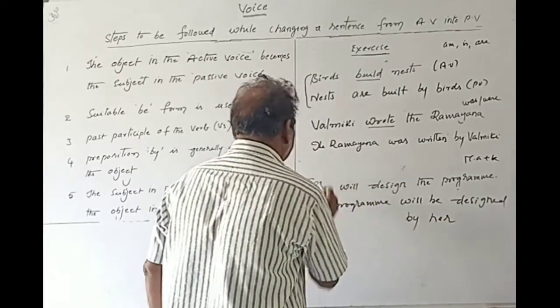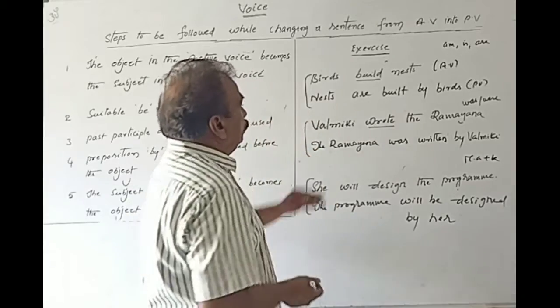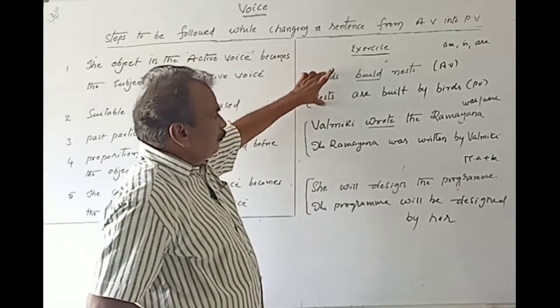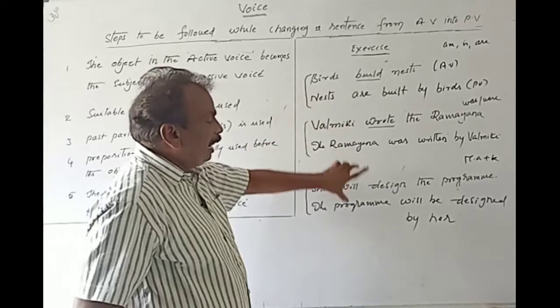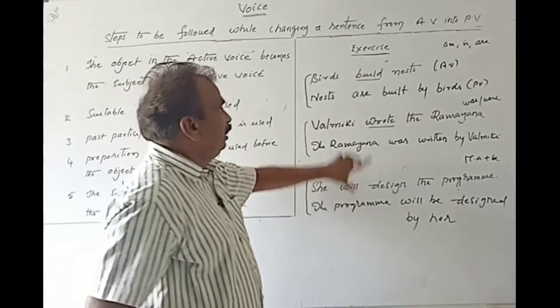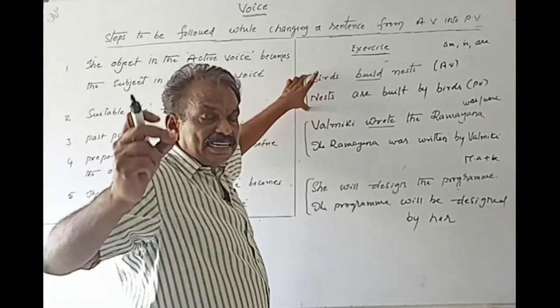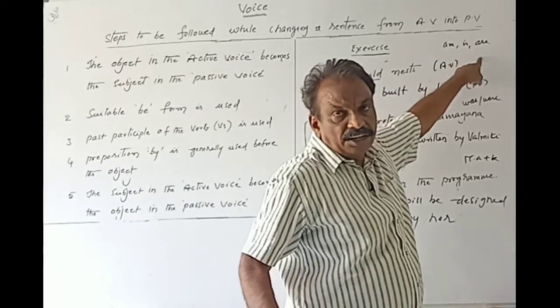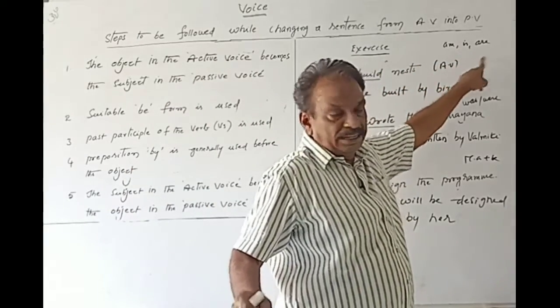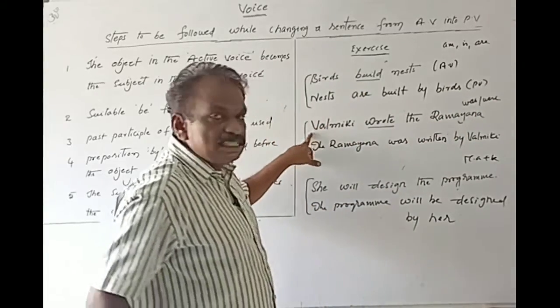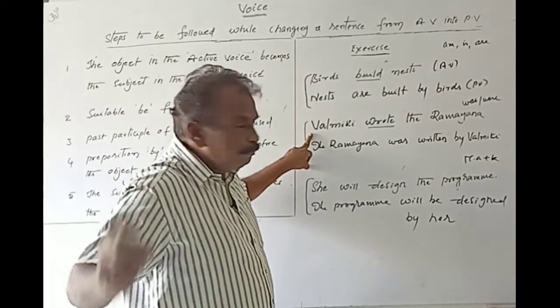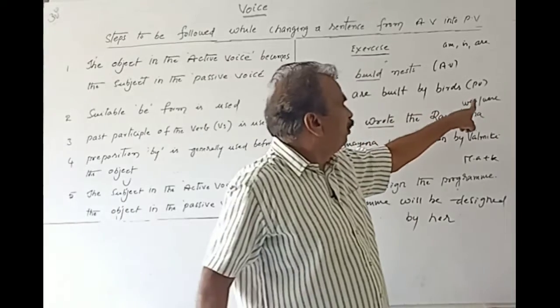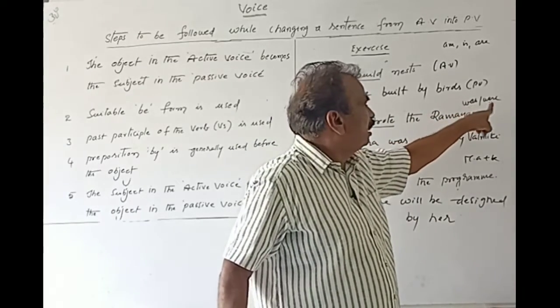Here I have explained to you. So here, this is simple present tense, this is simple past tense, and this is simple future. As long as the tense is simple present tense, am, is, or are takes place. If the tense is simple past tense, there are two be forms, either was or were.